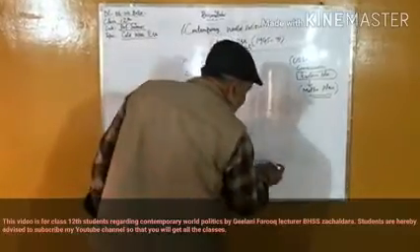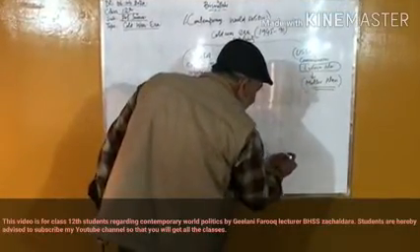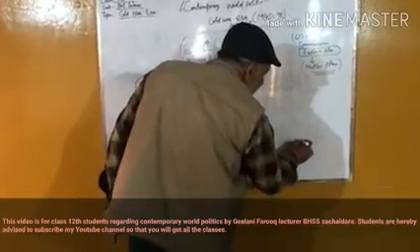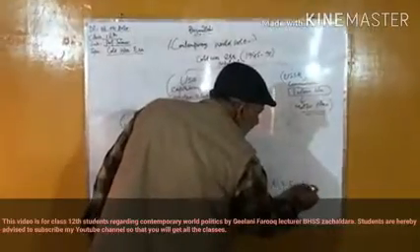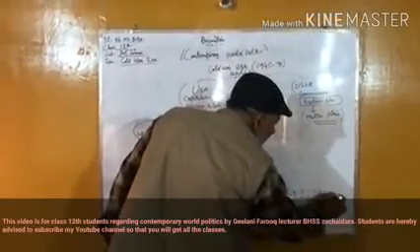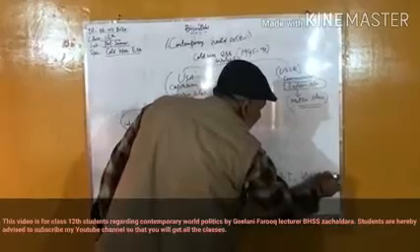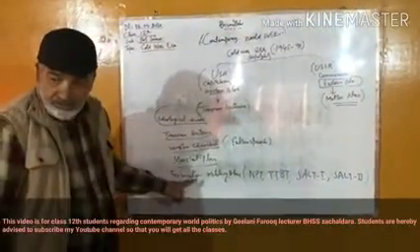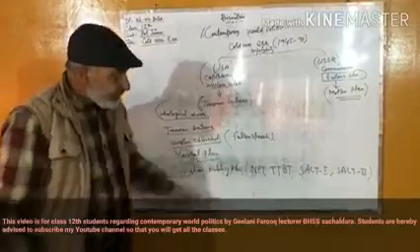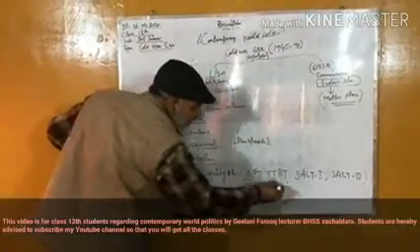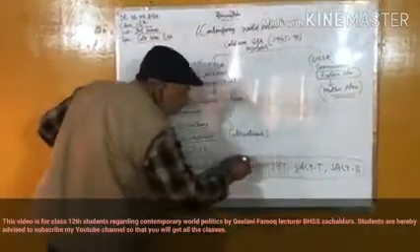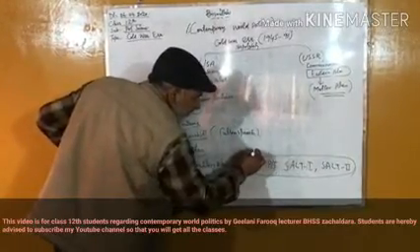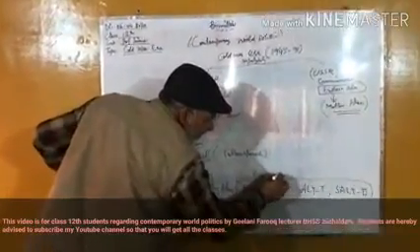Likewise, we have SALT I and SALT II. These were the treaties, these were the military blocs, but these were the disarmament treaties between the two countries.